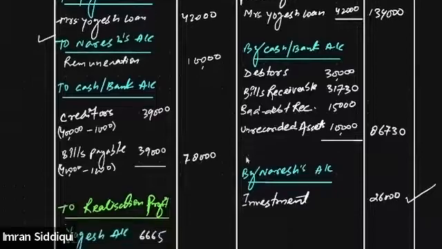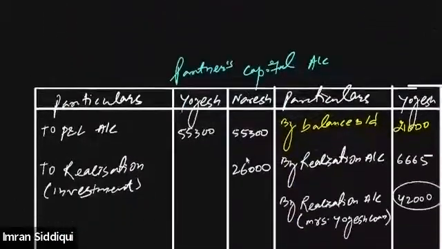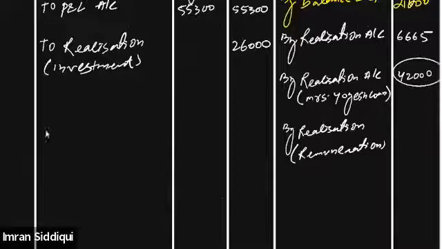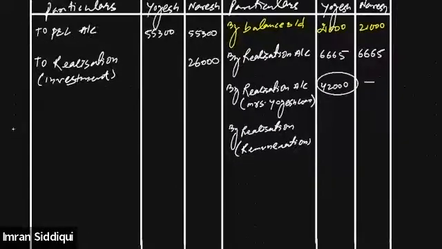And since he has got the remuneration, we need to record that in the partner's capital account as well. By realization account, remuneration, 10,000. 10,000 for Naresh. Is that clear, everybody? Yes, sir. We skipped that point earlier. Okay, so I think everything is clear till this point.